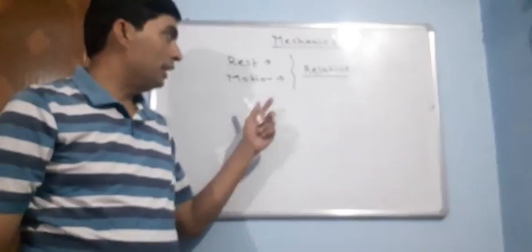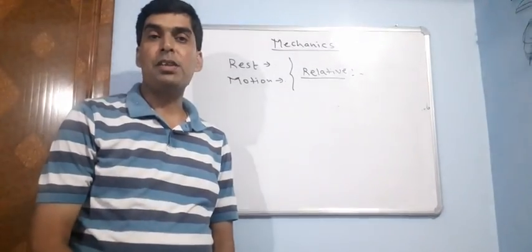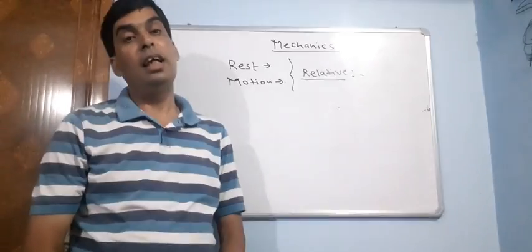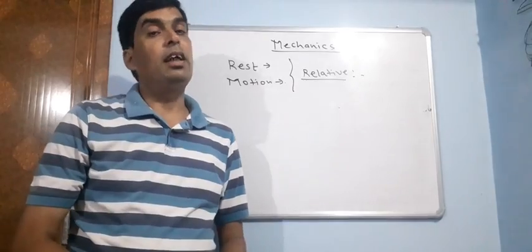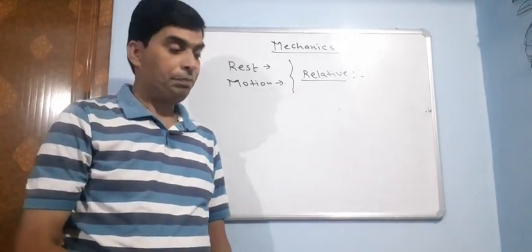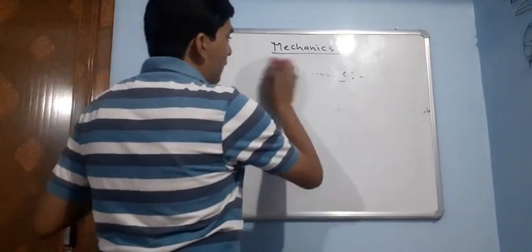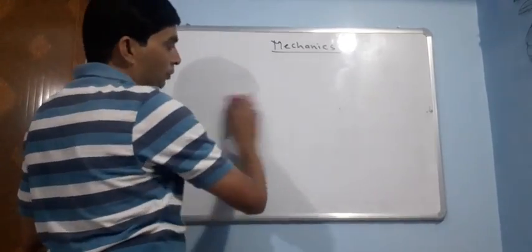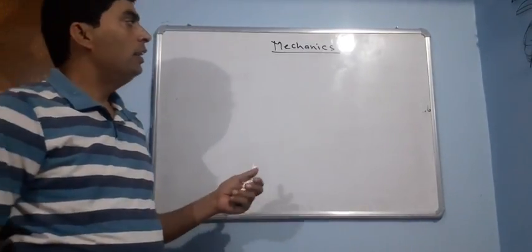Later on, for derivations, we have to consider this part, because when we define the frame of reference it will help us to calculate the acceleration, the velocity, the momentum, and other physical quantities. Now we'll move to the types of motion. Types of motion are classified according to the nature of motion of the body and the nature of coordinates of the body. So first we'll go according to nature of motion.